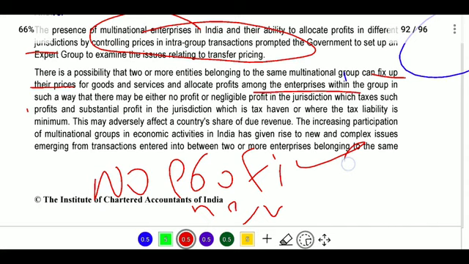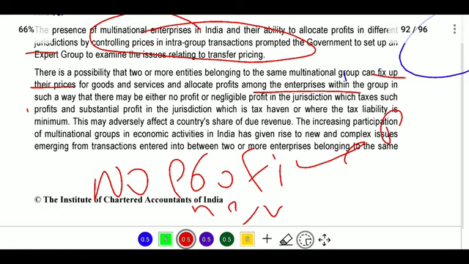For that they will pay the tax amount. For example, you are an Indian company, your actual profit is 100 crores, and we will show more expenditure and profit will become 2 crores or 1 crore, and we will not pay the tax.